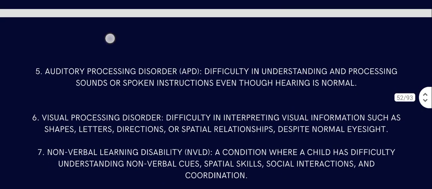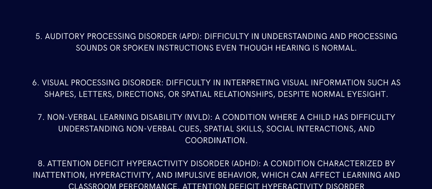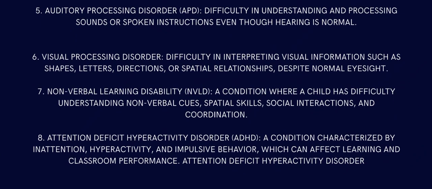Then comes auditory processing disorder, APD, difficulty in understanding and processing sounds or spoken instructions. Even though hearing is normal, the brain cannot process the thought to the next stage. Number six is visual processing disorder.